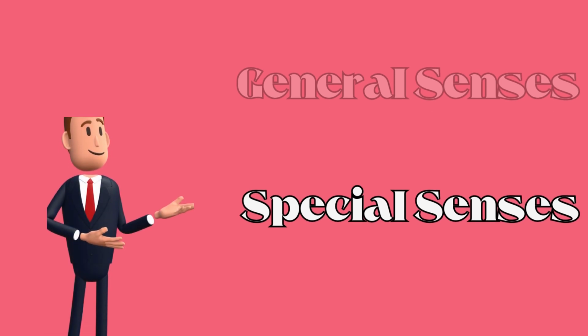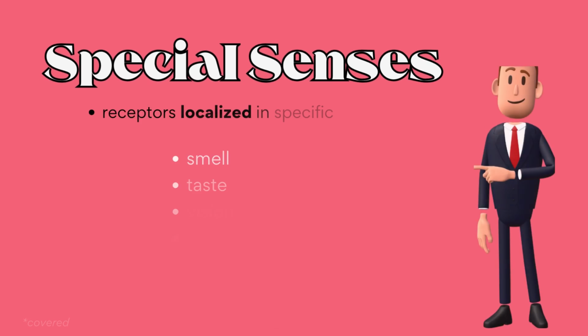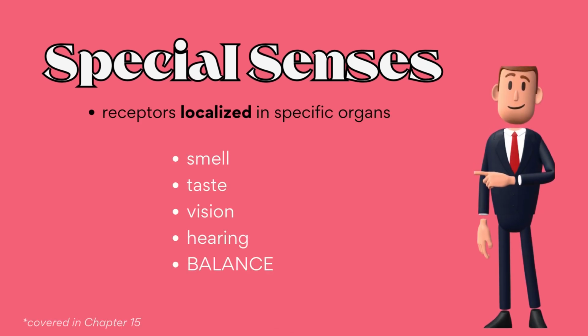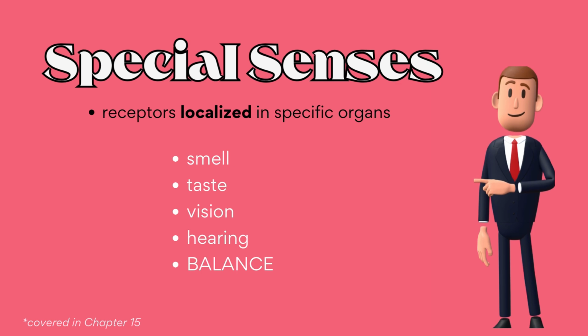Now let's learn about the special senses. Special senses have receptors that are located in specific organs, so they are not found all over the body. The 5 special senses are smell, taste, vision, hearing, and balance. Make special note that balance is a special sense. Touch is not a special sense. Special senses are covered in detail in Chapter 15.